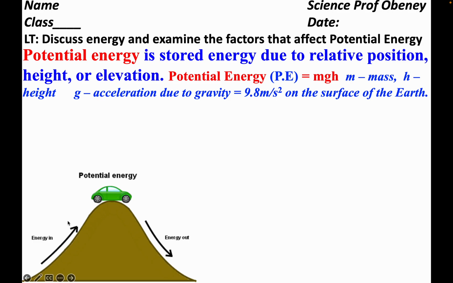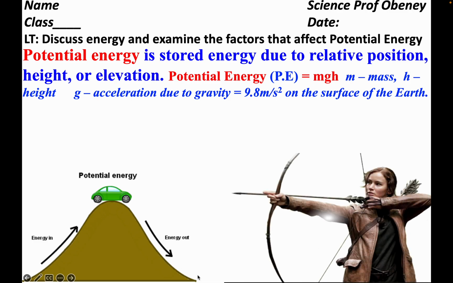All right, so this is potential energy. At this point, the car has potential energy. It has the ability to cause change as it moves down. The bow and arrow also has potential energy.